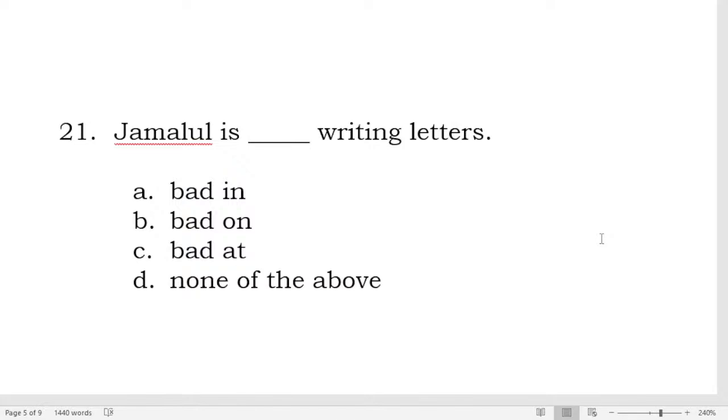What's your answer? Some say letter C, some say letter A, others say letter B.